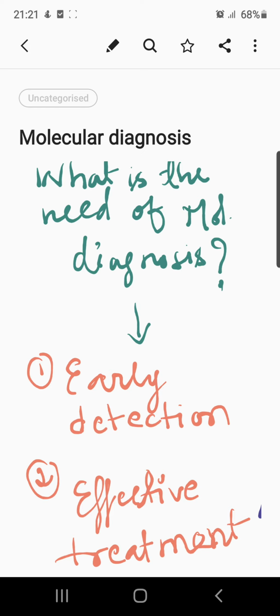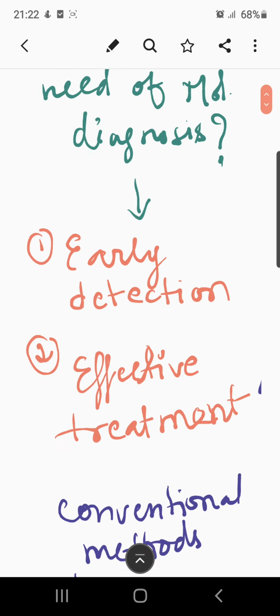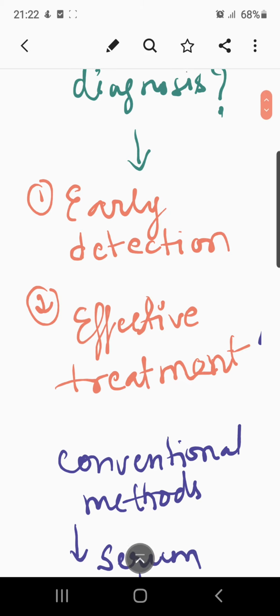So what is the basic significance of molecular diagnosis? It helps in early detection of the ailments through which the person is going.